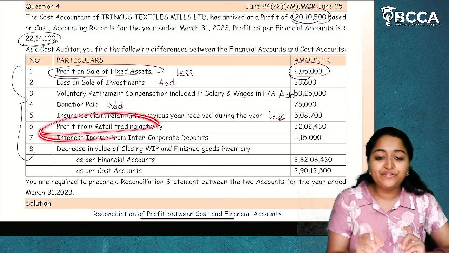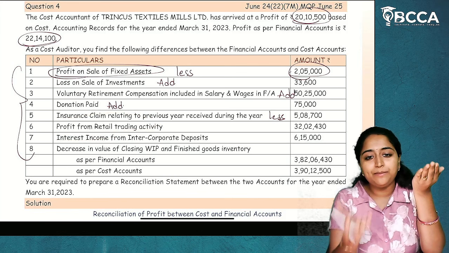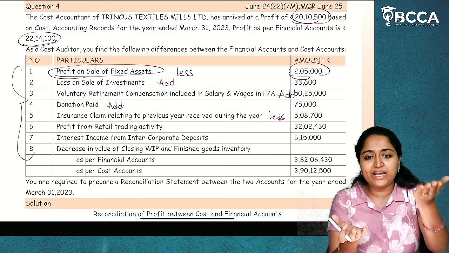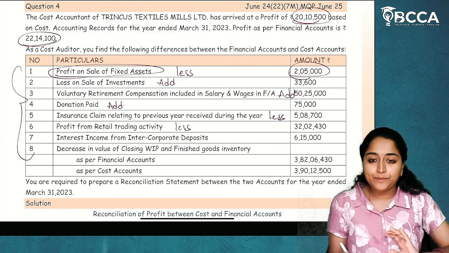Next, profit from retail trading activity. Profit is there in the financial accounts but not in cost accounts. Whatever profit taken, reduce it back. Less. I hope it is clear.